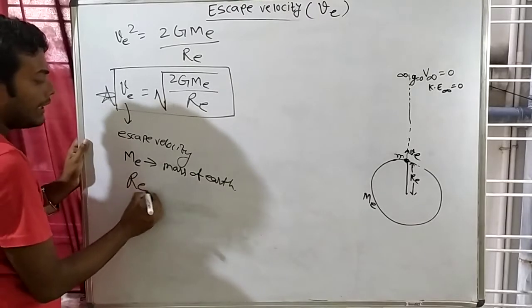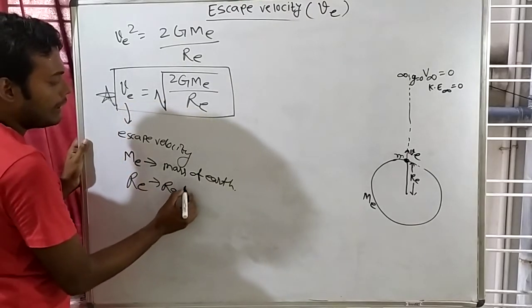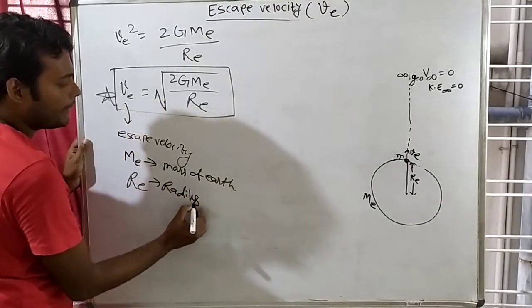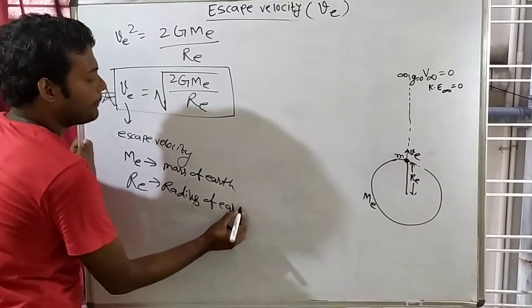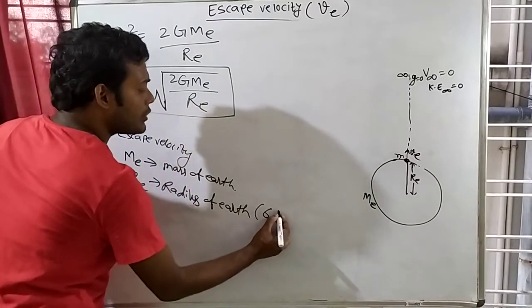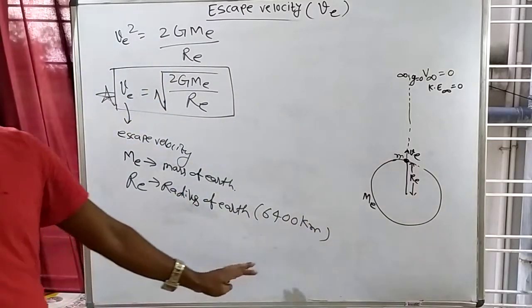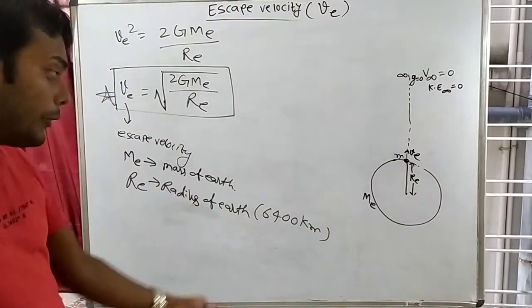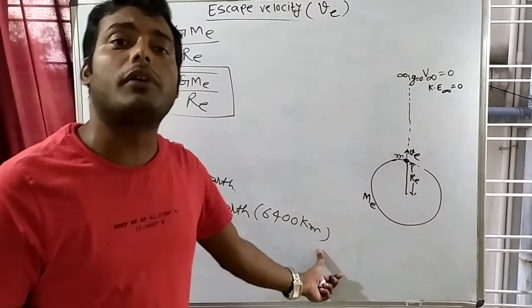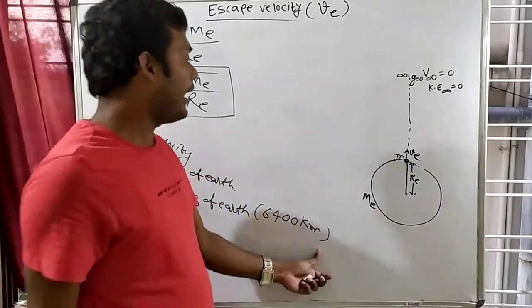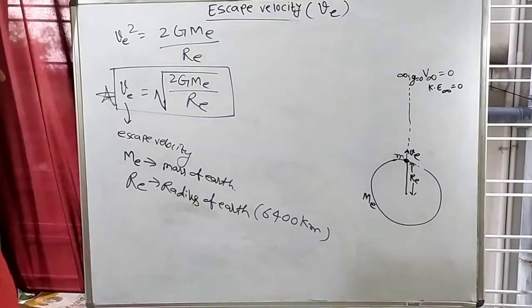RE, capital RE is radius of Earth. Clear? You know the radius of Earth. This is 6,400 kilometer. You can convert it to meter also. How to convert kilometer to meter? Multiply it by 1,000. Clear?